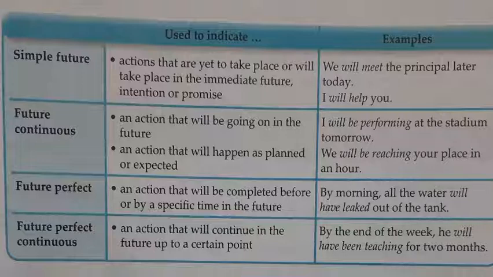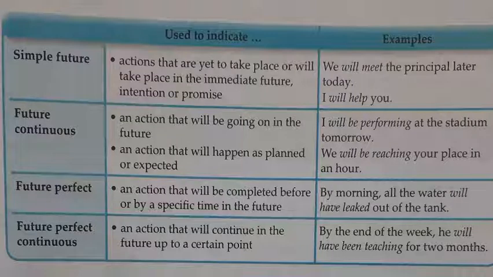Then future perfect continuous tense, an action that will continue in the future up to a certain point. Suppose some action will start in future and will continue in future. To indicate such an action, we use future perfect continuous tense. For example, by the end of the week, he will have been teaching for 2 months.